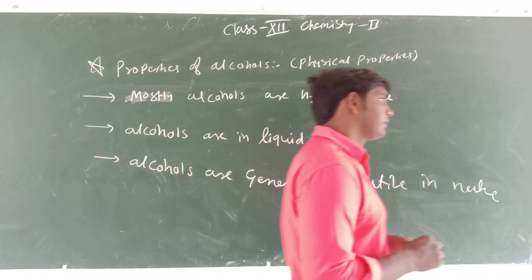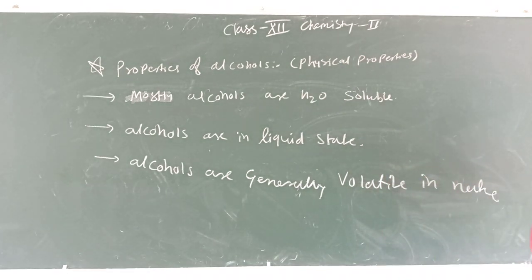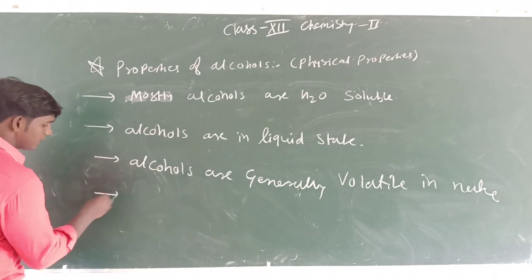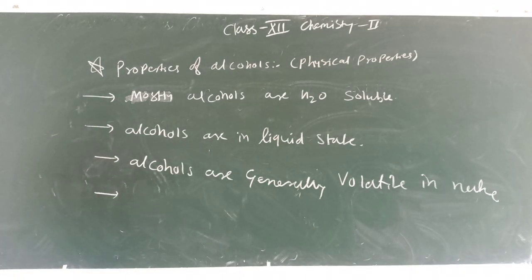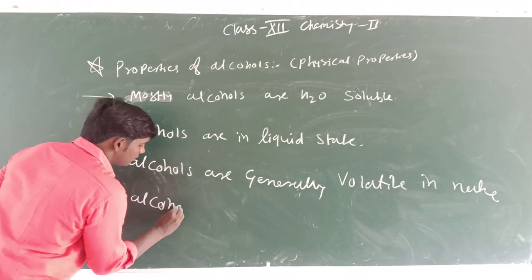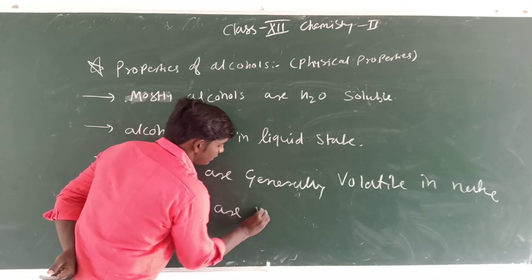Fine students. So the next property of alcohol is, alcohols are neutral.